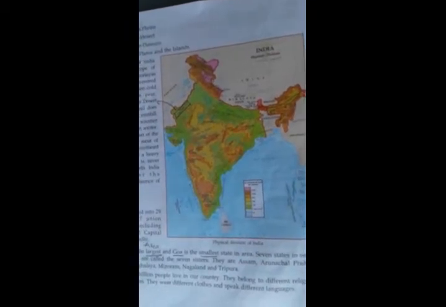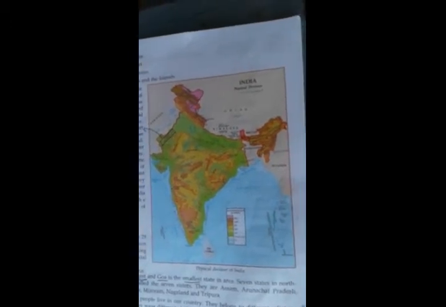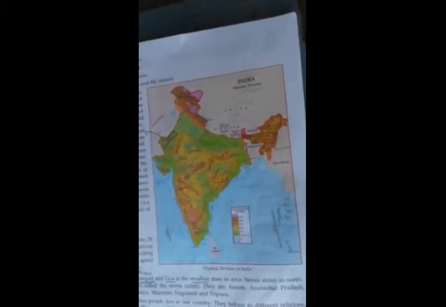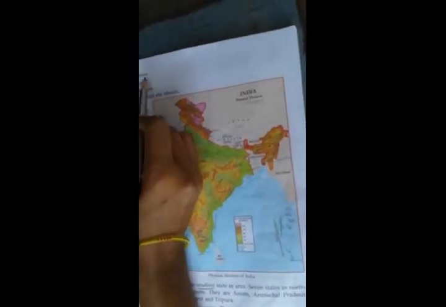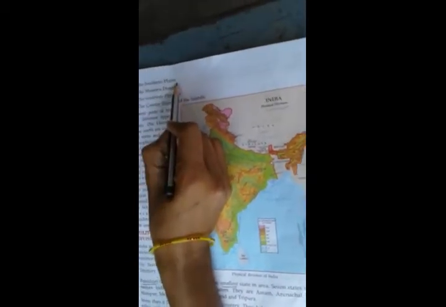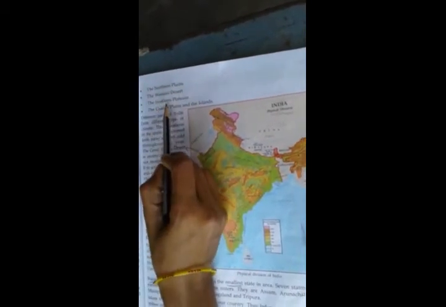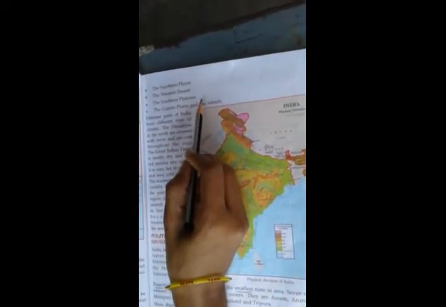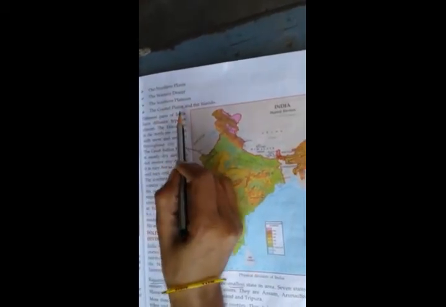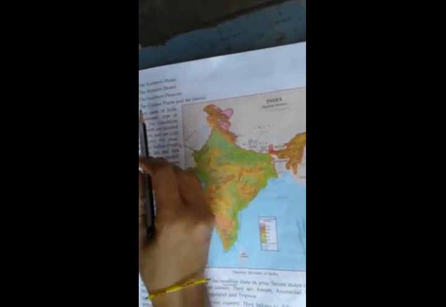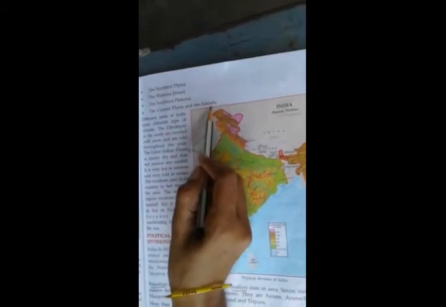Northern mountains, northern plains, western desert, southern plateaus, coastal plains and islands. Once again, I am repeating. The first one is the northern mountains, the second one is the northern plains, the third one is the western desert, the fourth one is the southern plateaus, and the fifth one is the coastal plains and the islands.